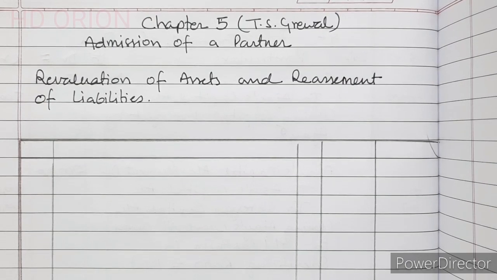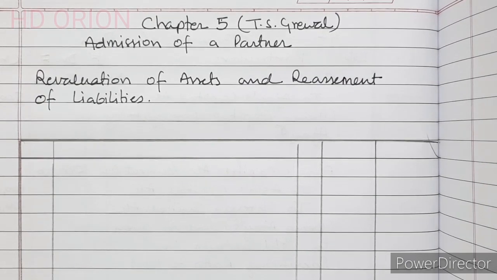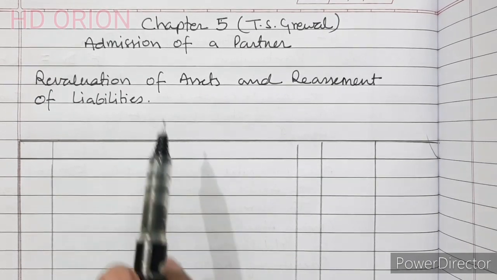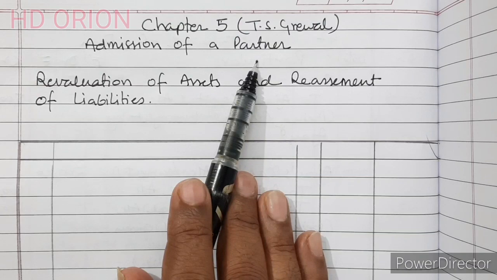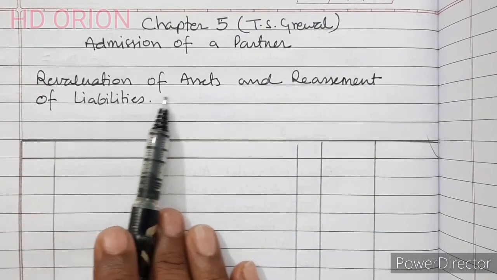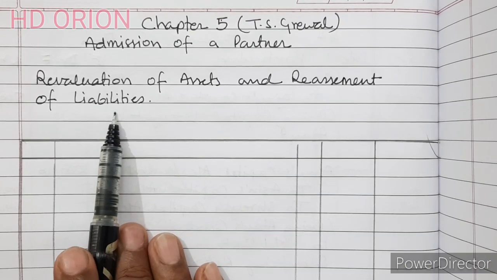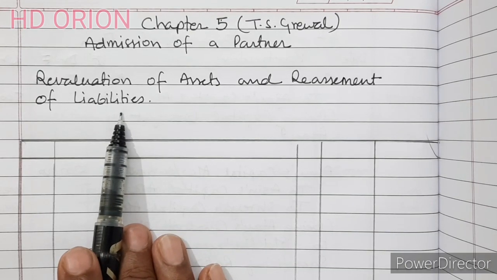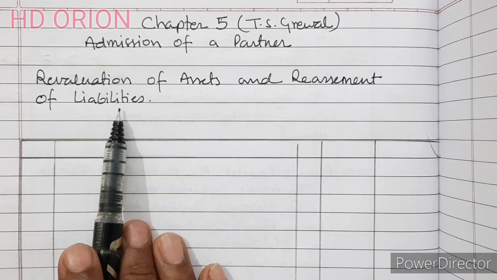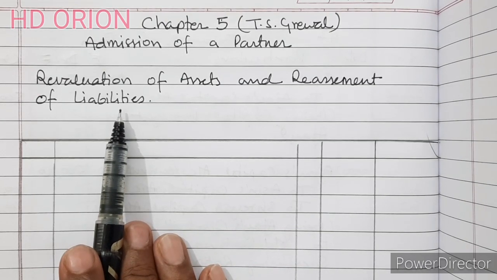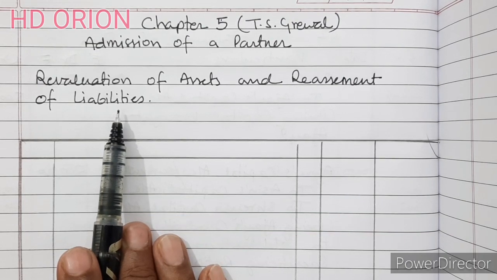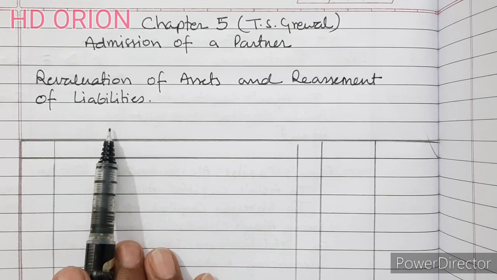We are studying accounting for partnership firms for class 12th, and the book is T.S. Grewal. Presently, we are discussing admission of a partner. Today, we will discuss revaluation of assets and reassessment of liabilities, and the journal entries for this. I have already explained revaluation account in my previous videos, and I have given the i-card here so that you can access that video for full explanation of revaluation account.